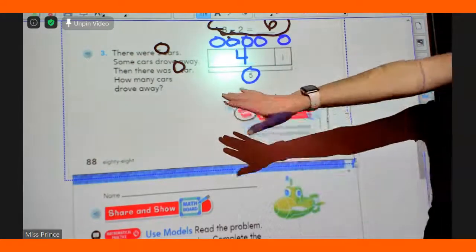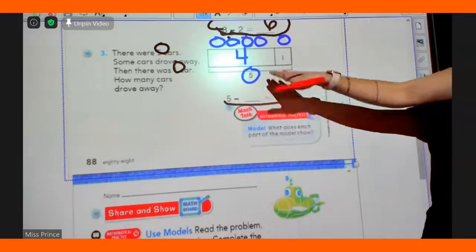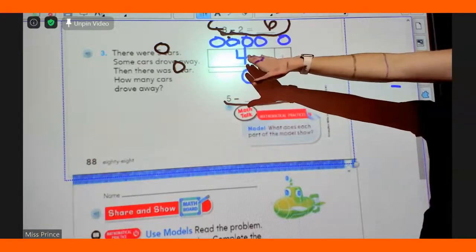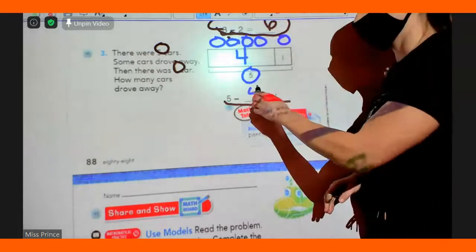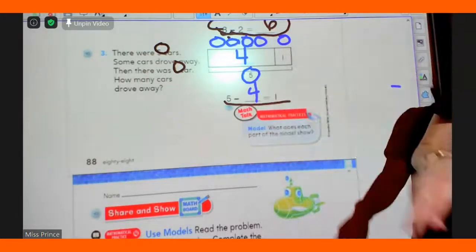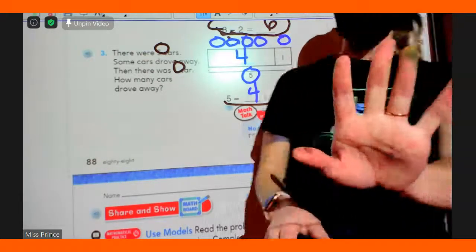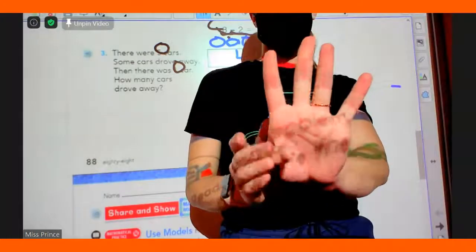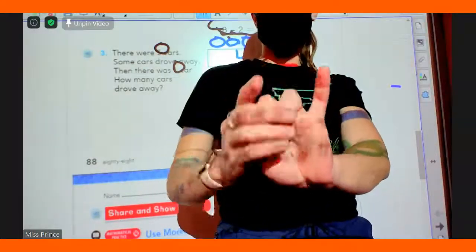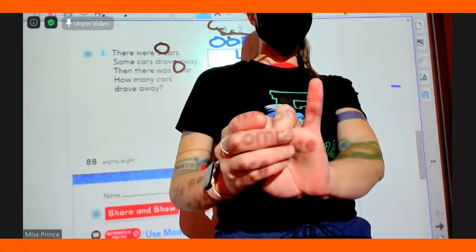Now we can check to make sure it makes sense. 5 take away our mystery number. 5 take away 4 equals 1. Is that right? Yes. Let's check. 5 take away 4. 1, 2, 3, 4 equals 1.